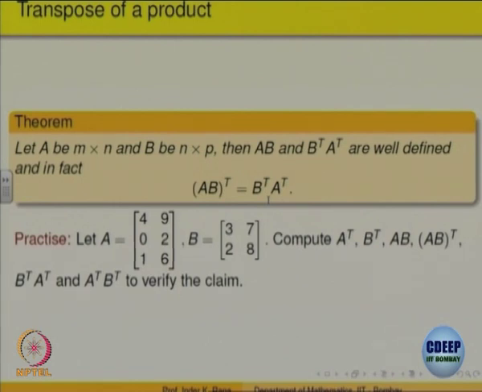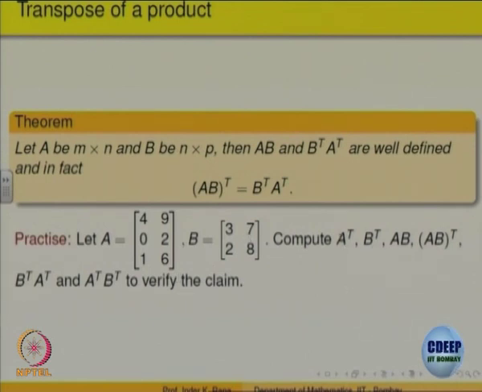Those of you who are very keen, take A to be Aij, B to be some BKL, so that A into B is defined. Now, if A into B is defined, then B transpose A transpose is automatically defined. Is that so? Check it. For example, here in this example you can look at, want to verify this, write it down as an exercise and verify for this, at your leisure, that 401 926 and this.